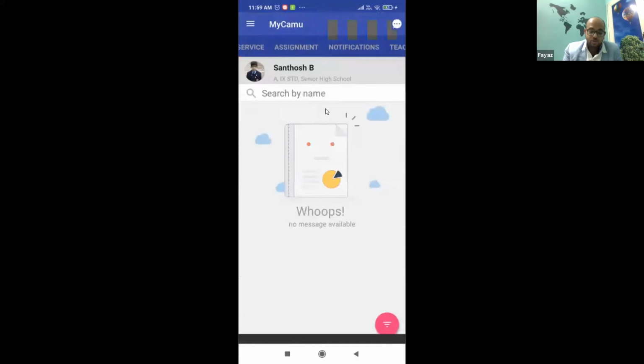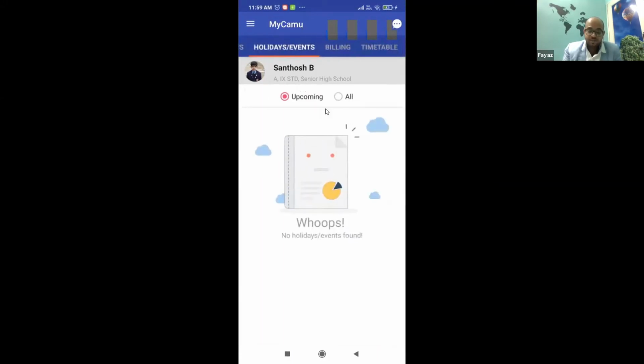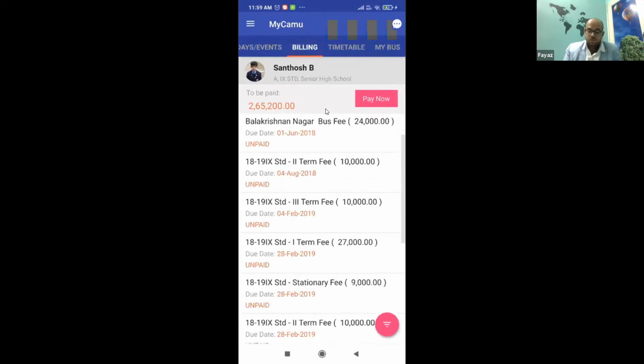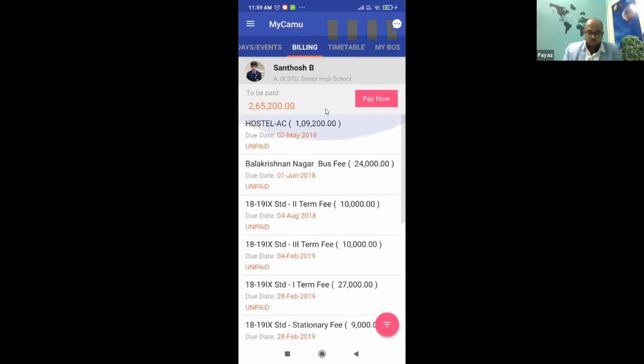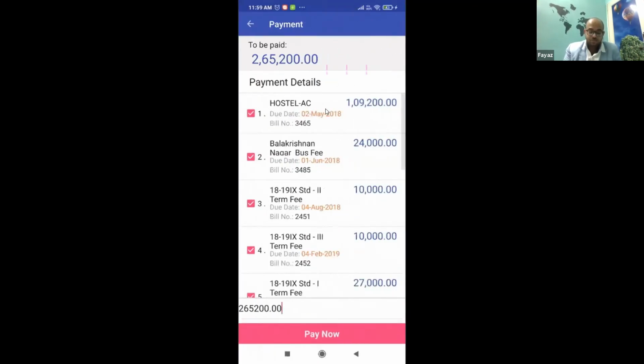As a parent, I'm a super user, so all the features are enabled for me, but normally you can disable, say, assignments or other things for the parent. So you can simply come onto the billing screens. You can view their event calendar. You can see their billing. So all the payments that you want to do, you can do a partial payment, full payment, all these details, right?